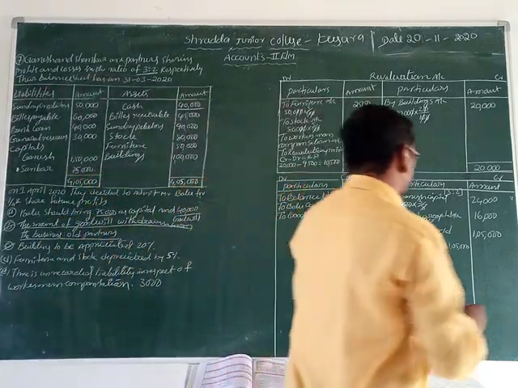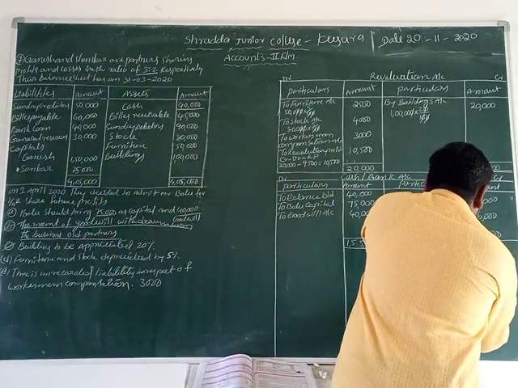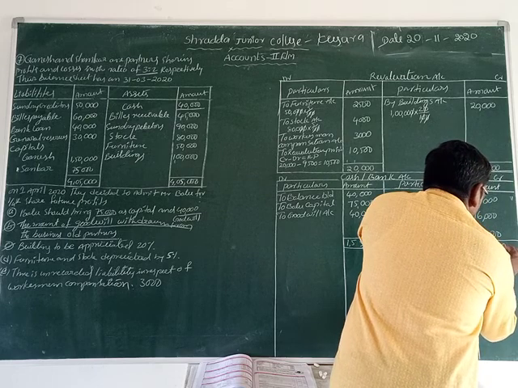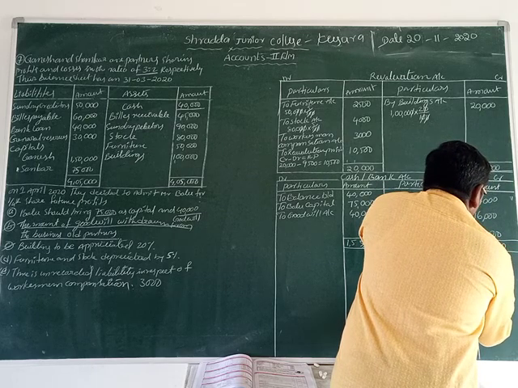Now what is the total amount of cash on the credit side? Let us see. 0, 0, 0, 5.